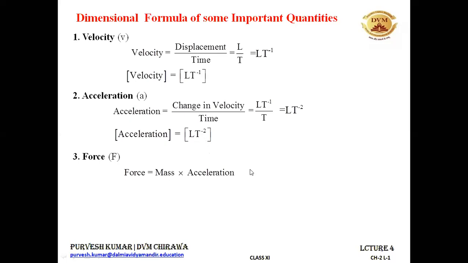So it can be written as M multiplied by LT minus 2. The dimensional formula for force is equal to MLT minus 2.